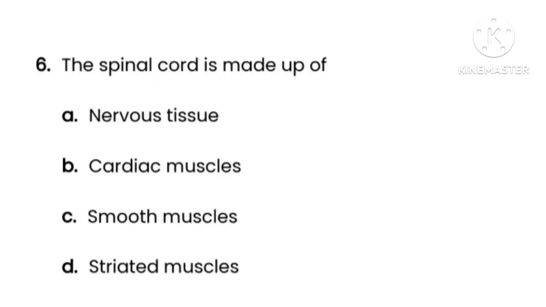Next question number 6. The question is the spinal cord is made up of, here options are option A nervous tissue, option B cardiac muscles, option C smooth muscles, option D striated muscle. So here the correct option is option A, that is nervous tissue.